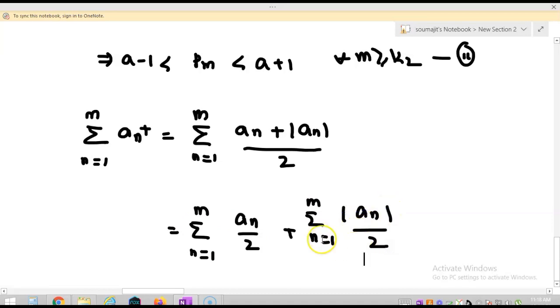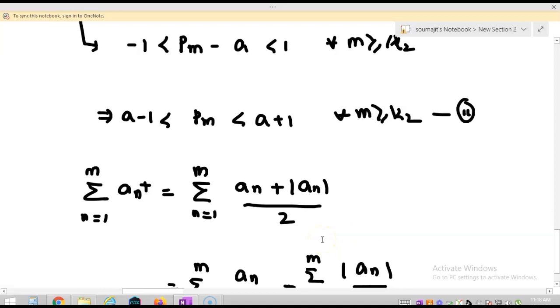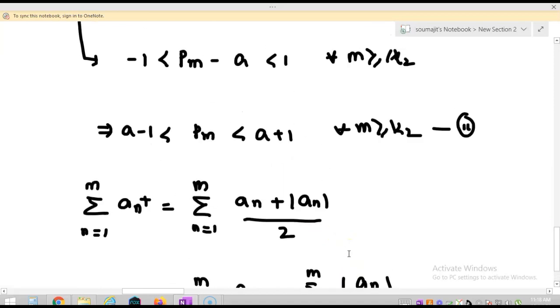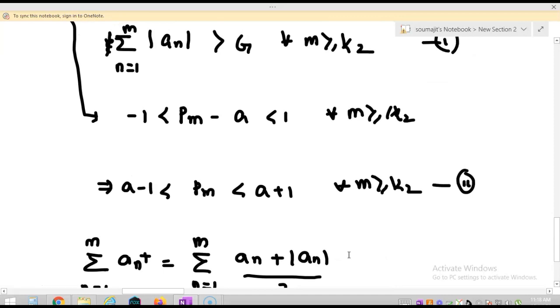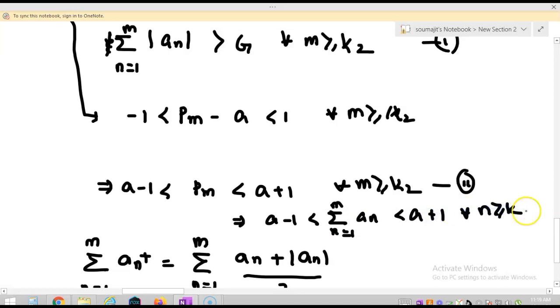Now you can see, this value of P_m is, again I have to write a line here, A minus 1 less than this value, summation n equal to 1 to m mod of a_n less than A plus 1 for all n greater or equal to K2, right?